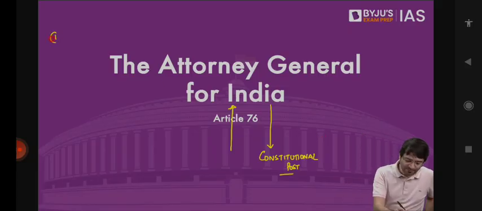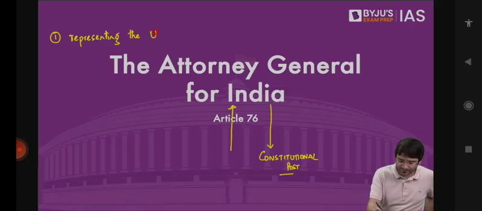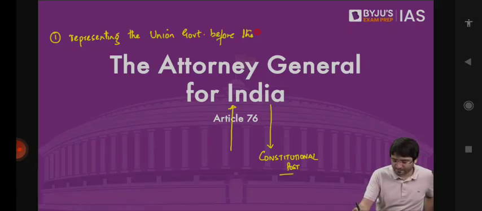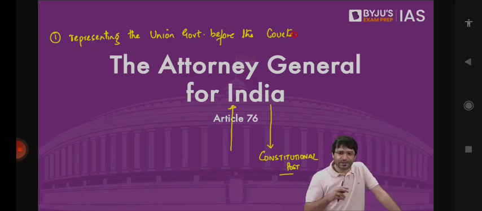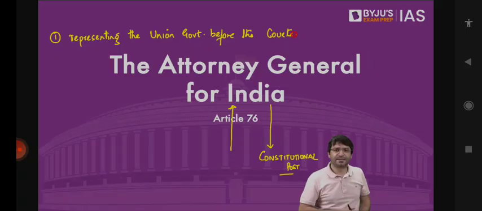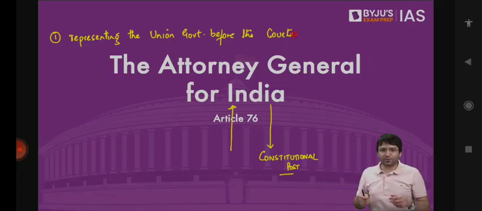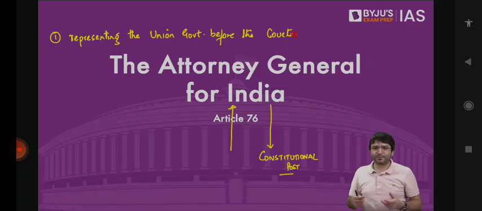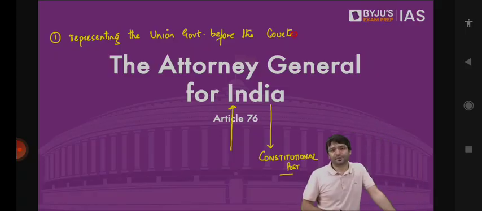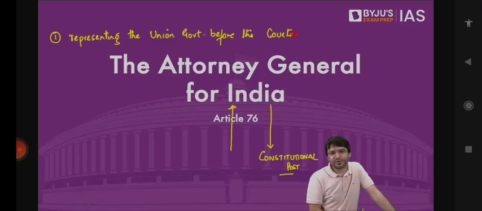Number one, representing the union government before the courts. What does that mean? You and me have a dispute, and I tell you I will see you in court. You are replying likewise. We go to the court. There will be my lawyer who will defend me in the court. There will be your lawyer who will defend you in the court. Simple. You know that. Now imagine a situation that I am now the state, the central government. Who is going to represent the central government in various courts of this country when cases are filed against the central government? Attorney General for India.